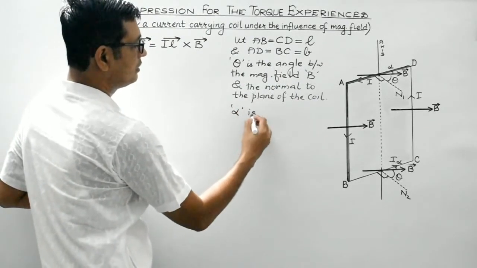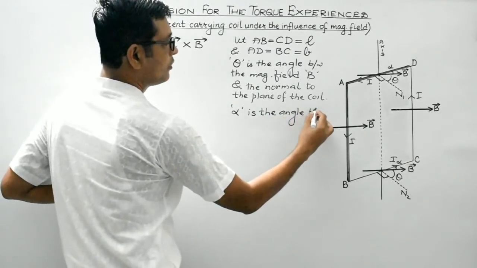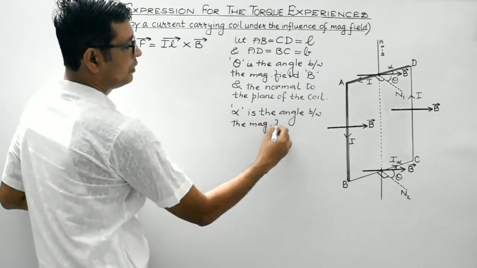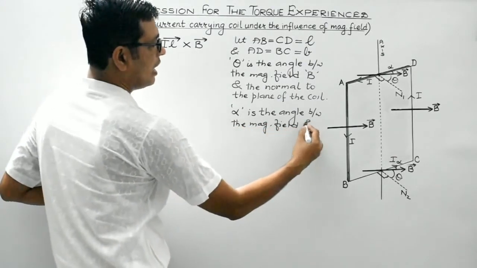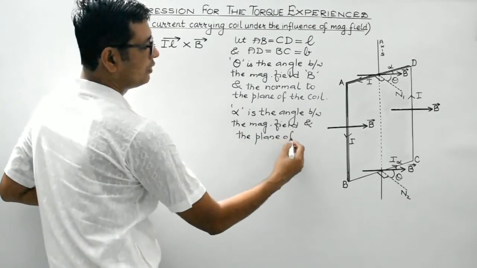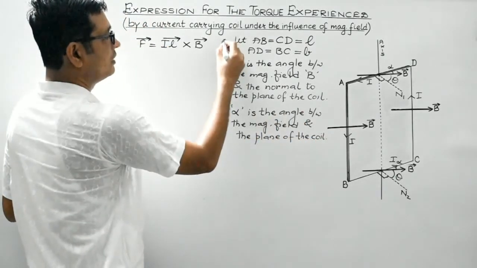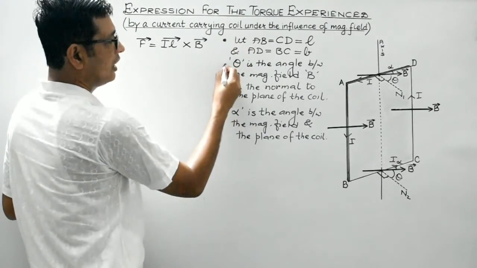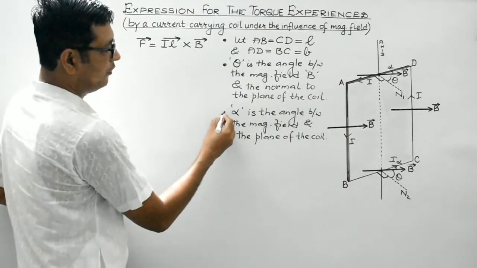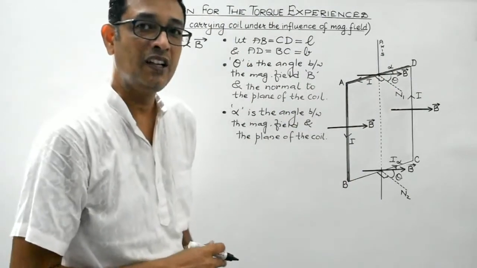Alpha is the angle between the magnetic field and the plane of the coil, right? So do remember these points. Theta is the angle which the magnetic field makes with the normal to the plane of the coil, and alpha is the angle which the plane of the coil makes with the direction of the magnetic field.